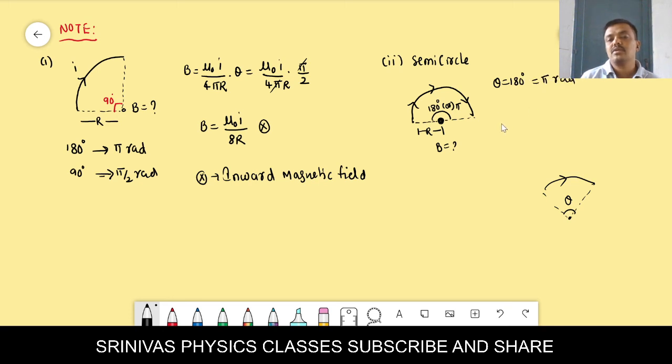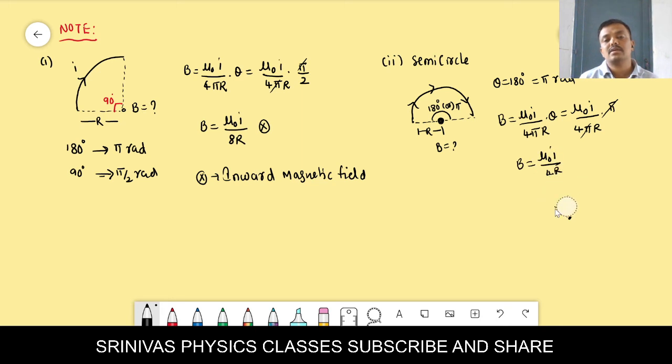Understood? Then when you write the magnetic induction formula, we have mu naught I by 4 pi r into theta. This is the well-known formula for the magnetic induction at the center of an arc. Theta is pi. When pi is cancelled, we will get the magnetic induction formula as B is equal to mu naught I by 4r, and I want its direction.